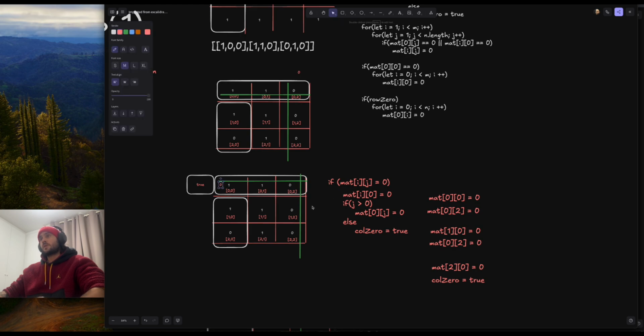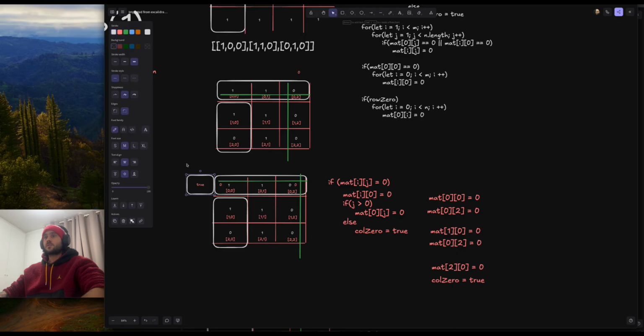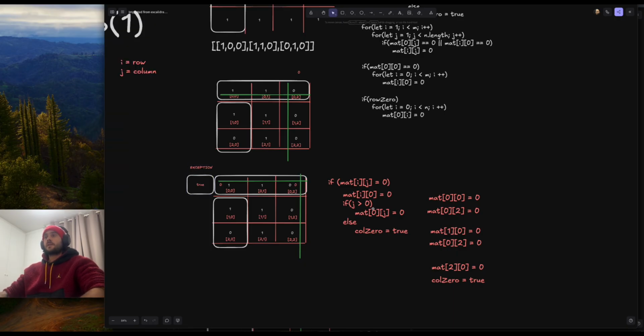So the column is j, so the column is 2. So I'll mark 2 with 0 as well, because j is greater than 0. So the only exception here is the first column. Whenever the column is not the first column, this means j is greater than 0, so we can mark it down as 0 here normally.